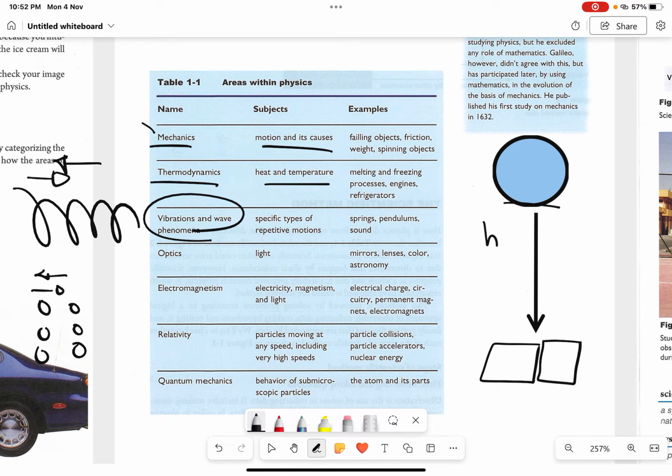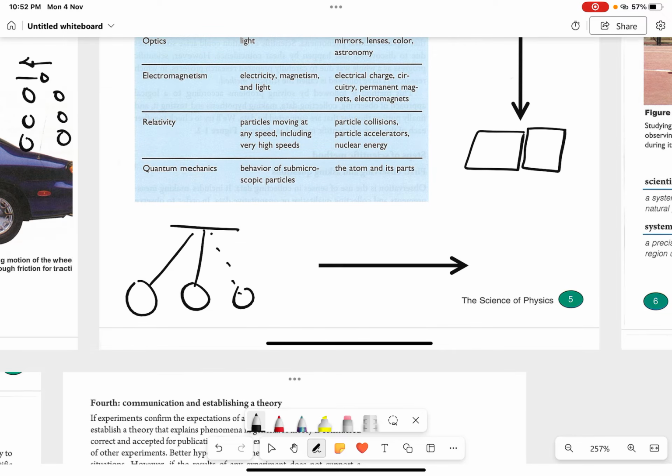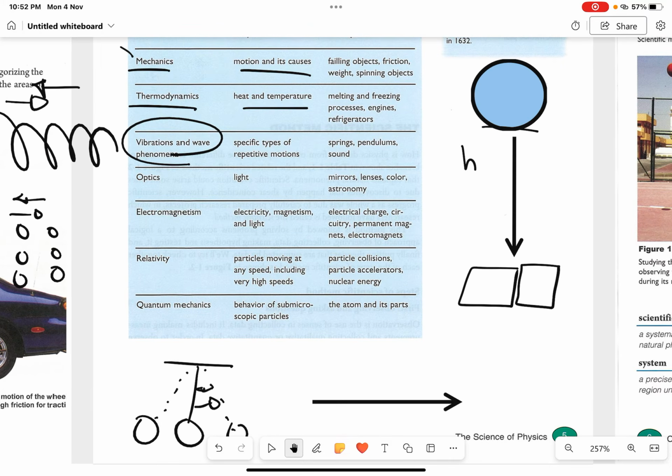If you have a pendulum, for example, you have an object tied to a rope. You have seen wall clocks; they have something like a pendulum, and this pendulum is going back and forth. It's making a movement like this. This is a repetitive motion, and this is related to vibrations and waves.